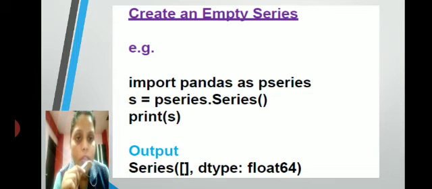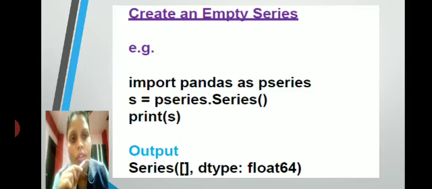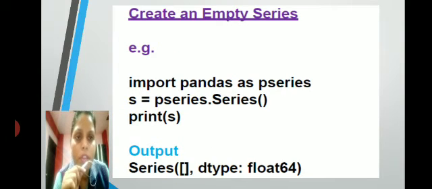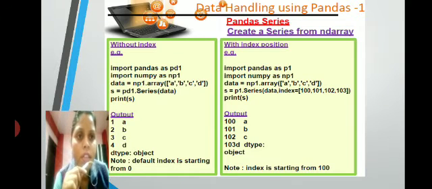Pandas is a library, and we have two basic methods for the usage of pandas. One is your series and one is your data frame. Now in this particular example we are going to create an empty series: import pandas as pd, s equals pd.Series, and then print s, and we are getting the data type as float, which is the default one.